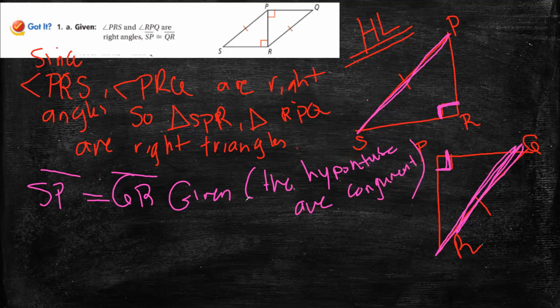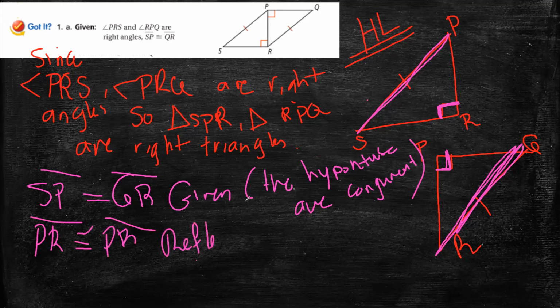Now then, the hypotenuses are congruent. The angles are right angles. Now we have to search for a side that is congruent, or rather one pair of legs that are congruent. Who can give me that? It's PR, because of the reflexive property of congruence.